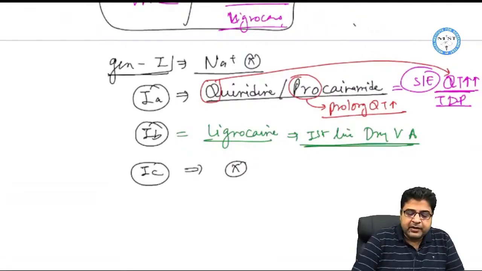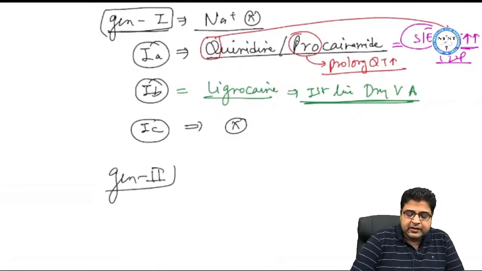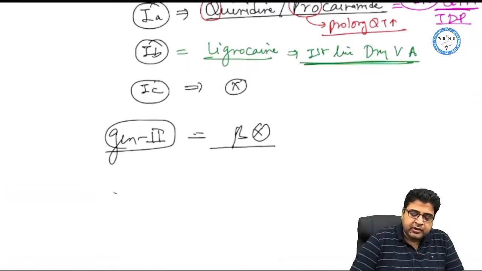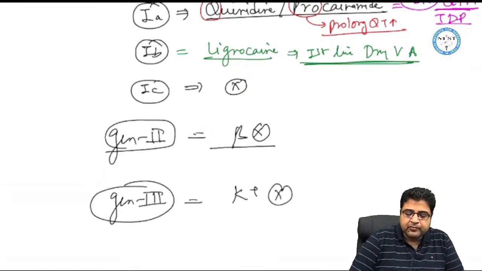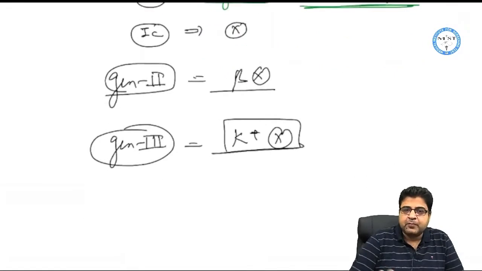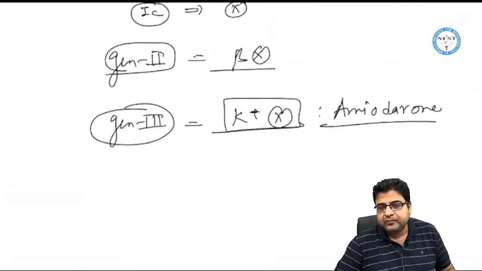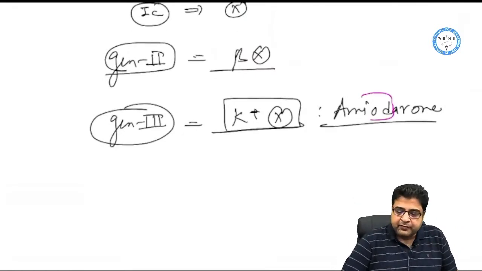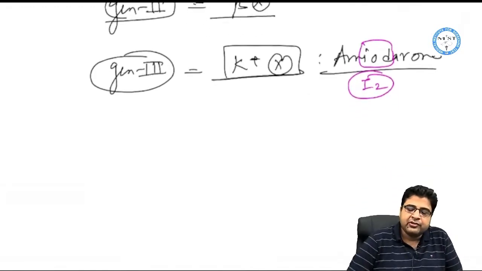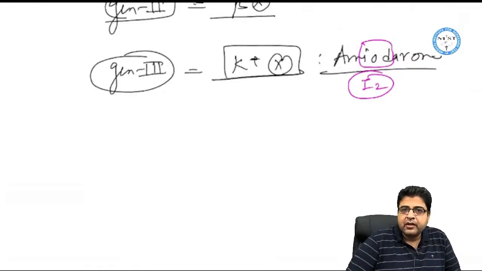So generation 1 medicines, then generation 2 medicines are beta blockers. Generation 3 medicines are potassium channel blockers. The drug that belongs to this class is amiodarone. So amiodarone is a drug that belongs to generation 3 class, right? And this medicine has the word iodine in its structure, generation 3 medicine, right?